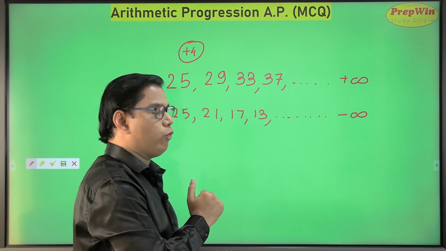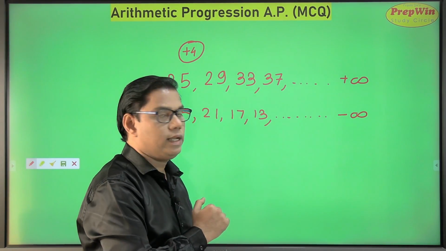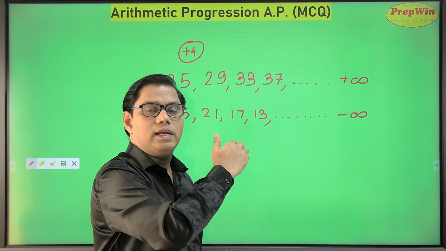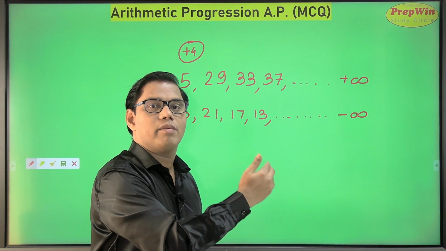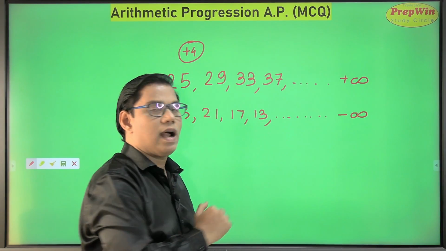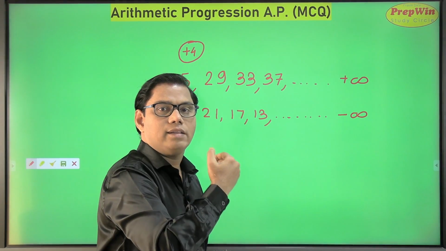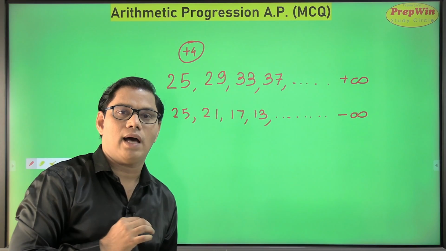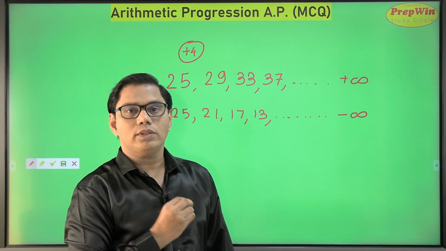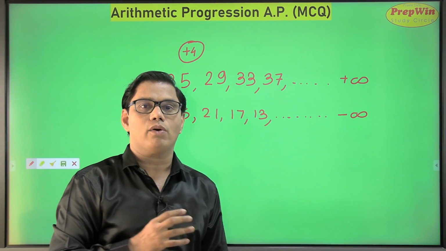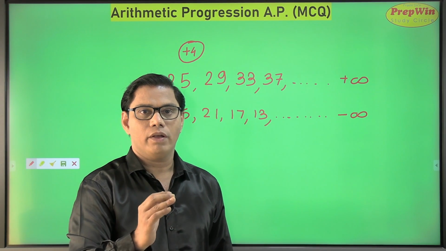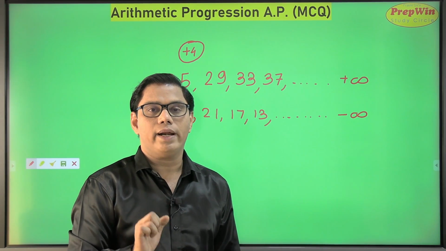Further, if you subtract 4 from 17, you get 13, and so on. It will surpass the 0 mark and you will start getting negative numbers, heading towards negative infinity. Such progressions are called arithmetic progressions. Very easy. Fine, so let us continue.